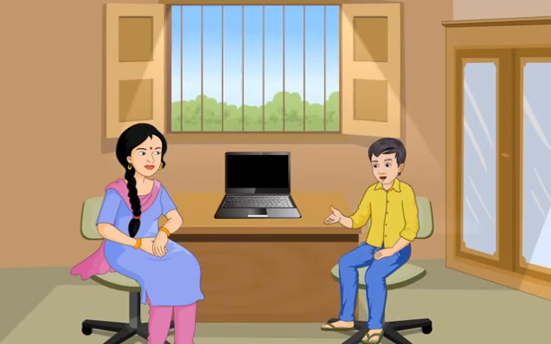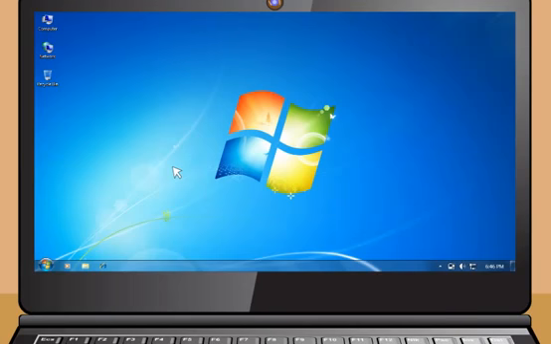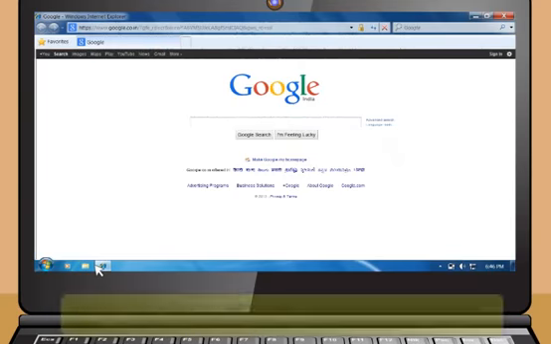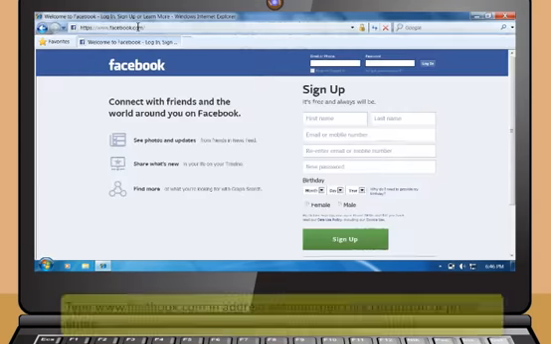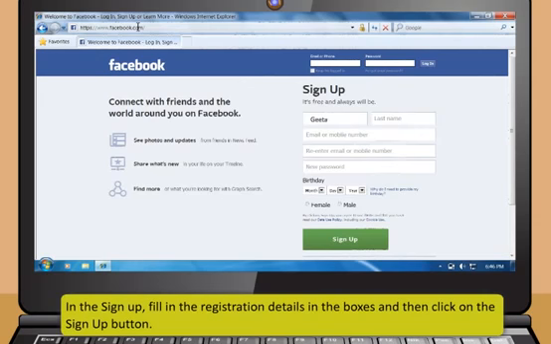Sure, Didi. I'm so interested in Facebook. These are the steps to use Facebook. First, open a web browser. Then, type www.facebook.com in the address bar and then click the Go button or press Enter. In the sign up, fill in the registration details in the boxes and then click on the Sign Up button.